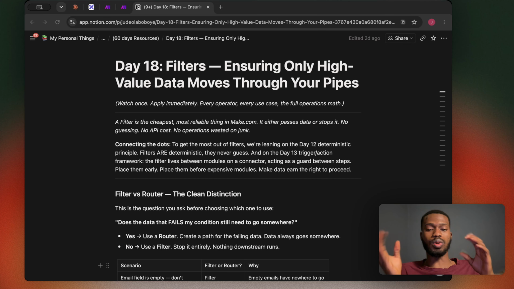So this is one of the things you need to put in place and add to the digital receptionist you built about 3 days ago, and ensure that when you add this in place, you don't waste any API tokens or operations on make.com.